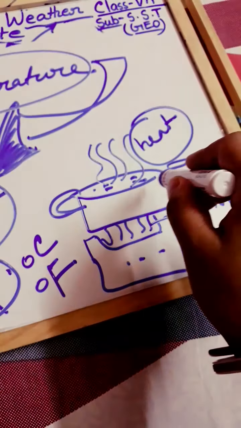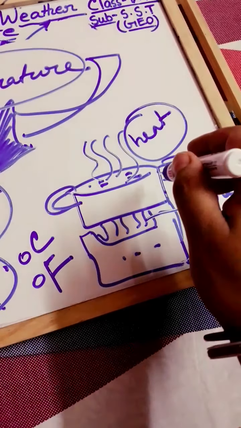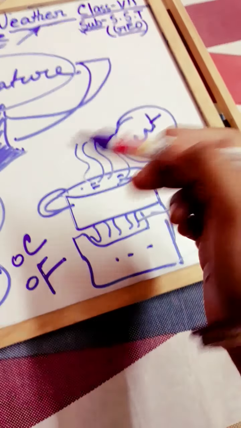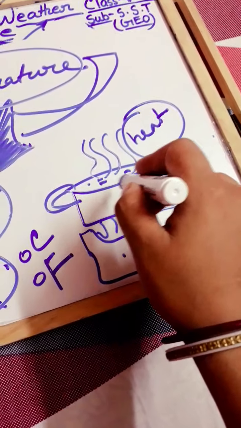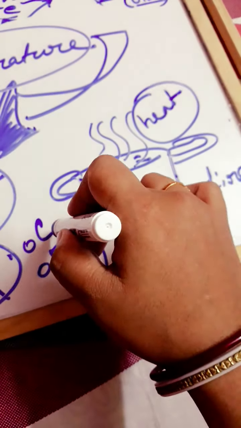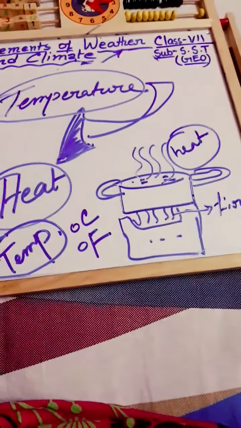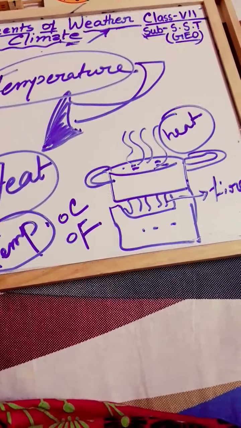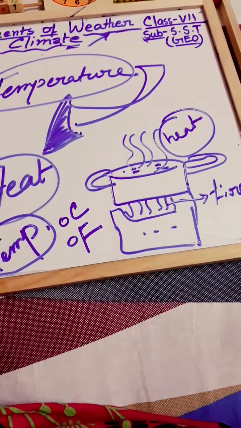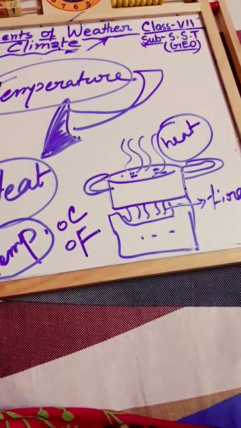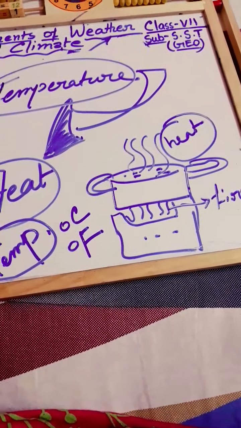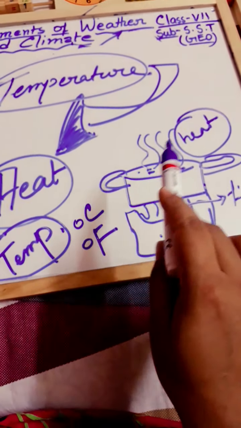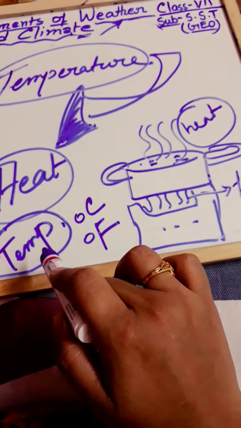When this pan of water next cools down, then it becomes cool. Then how much coldness does it have? Then we also convert it into degree centigrade or degree Fahrenheit. So that is known as the temperature. So this is the main thing. While heat is a form of energy, temperature indicates the amount of hotness or amount of coldness. When we convert it into degree centigrade or degree Fahrenheit, then heat is transferred into temperature.